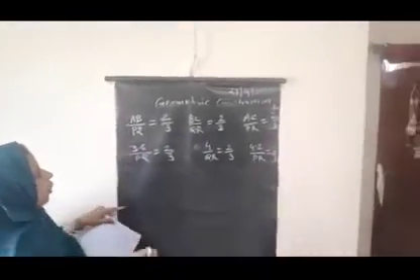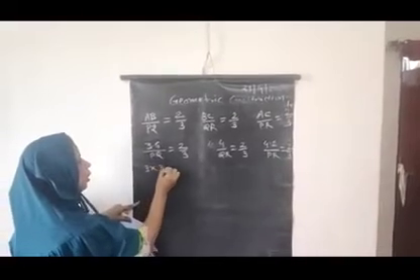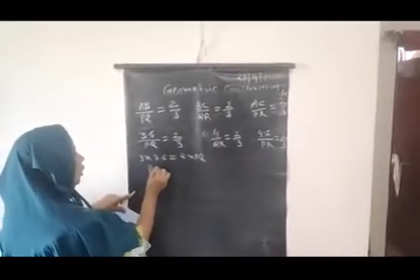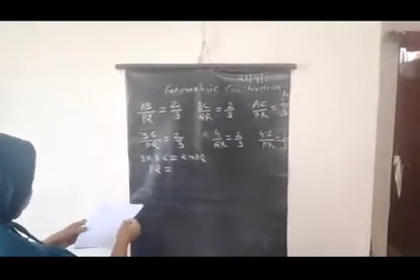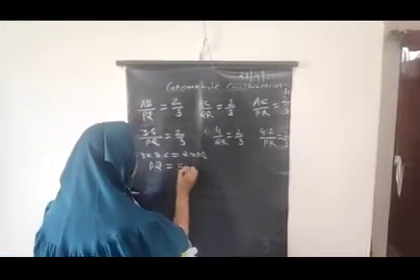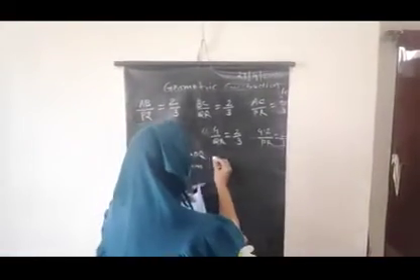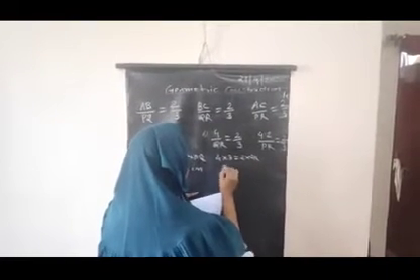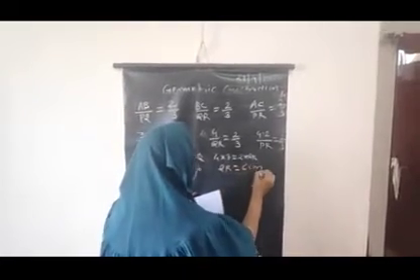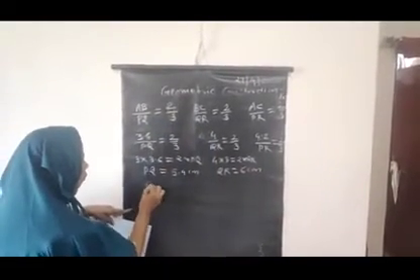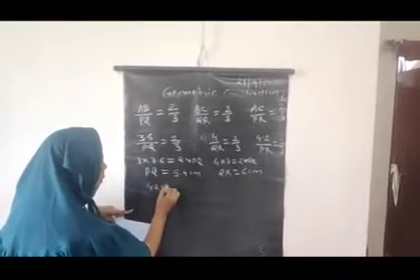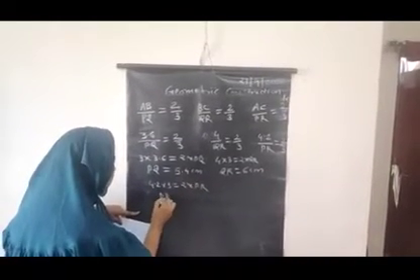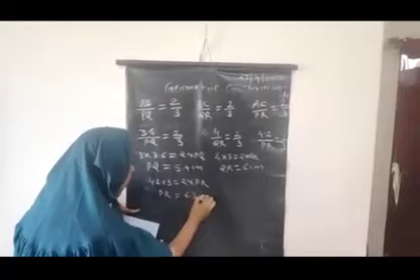Now you can find out by cross multiplication. 3 multiplied by 3.6 is equal to 2 multiplied by PQ. So the length of PQ is equal to 5.4 centimeter. Similarly, 4 multiplied by 3 is equal to 2 multiplied by QR. So QR length is 6 centimeter and 4.2 multiplied by 3 is equal to 2 multiplied by PR. Therefore, PR length is 6.3 centimeter.